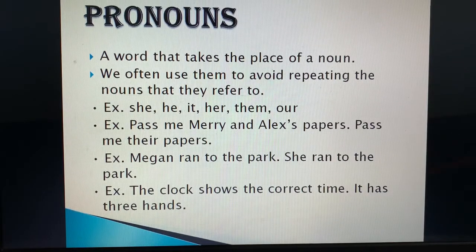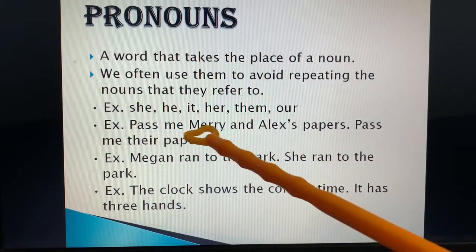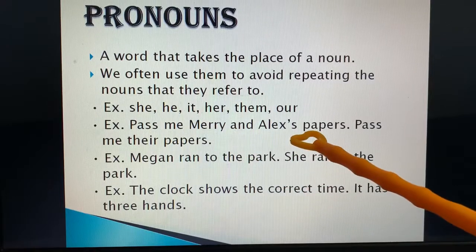They all are pronouns. Now see the example in the sentences. Pass me Mary and Alex's paper. Pass me their paper. So in place of Mary and Alex, I have used the pronoun their.